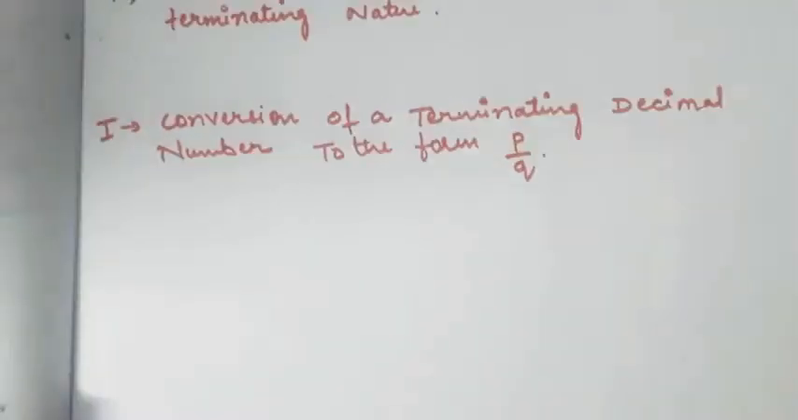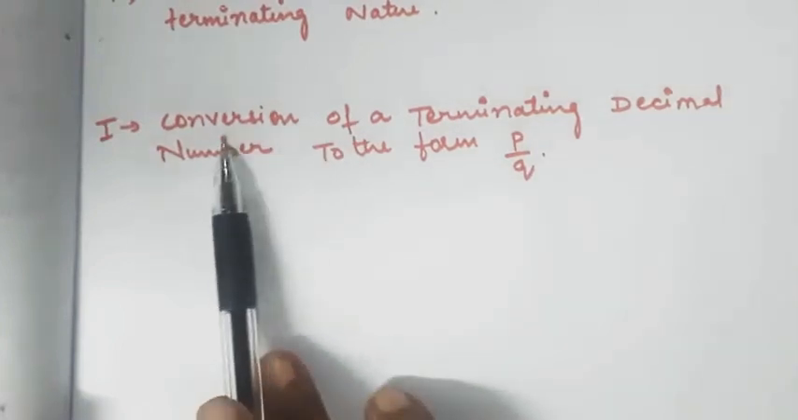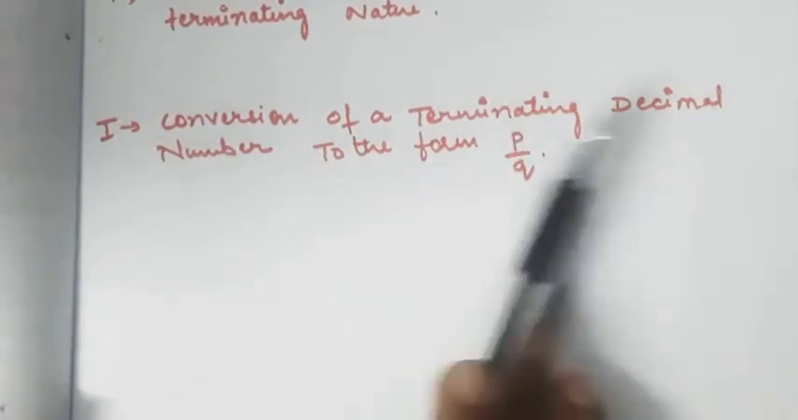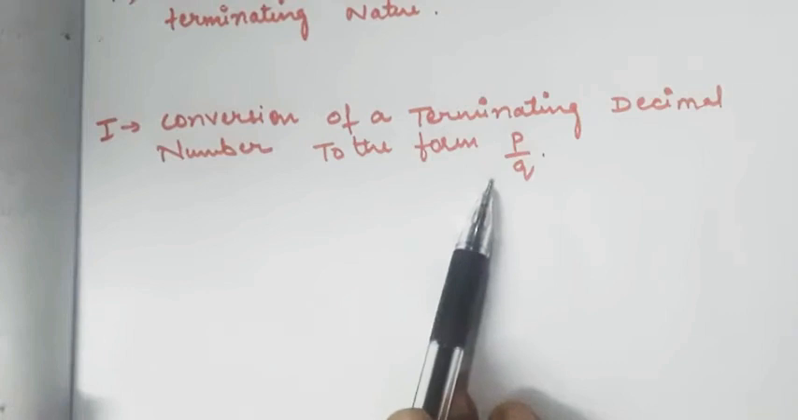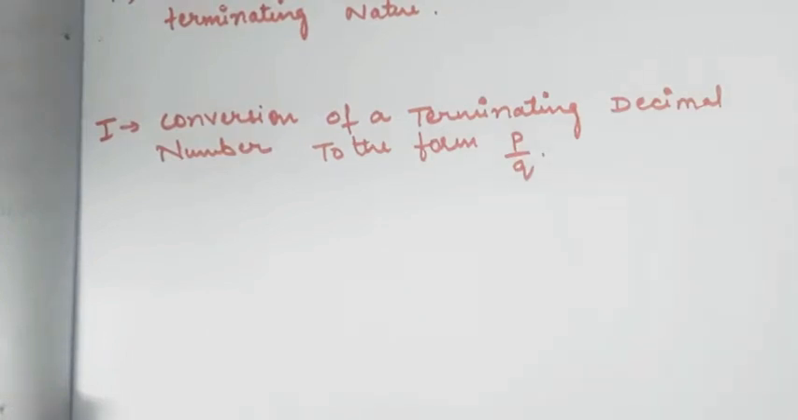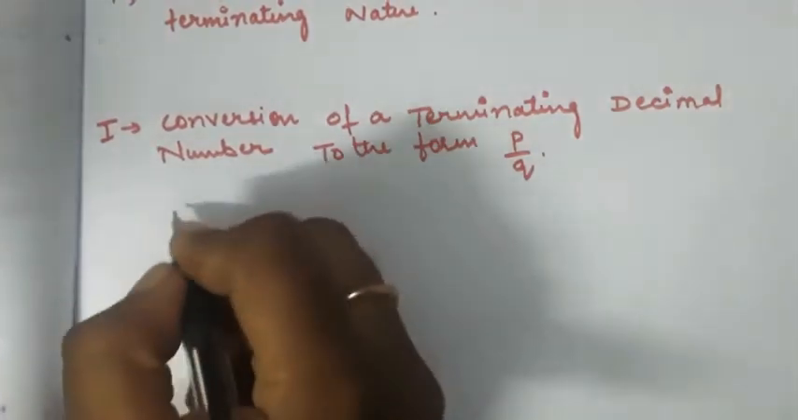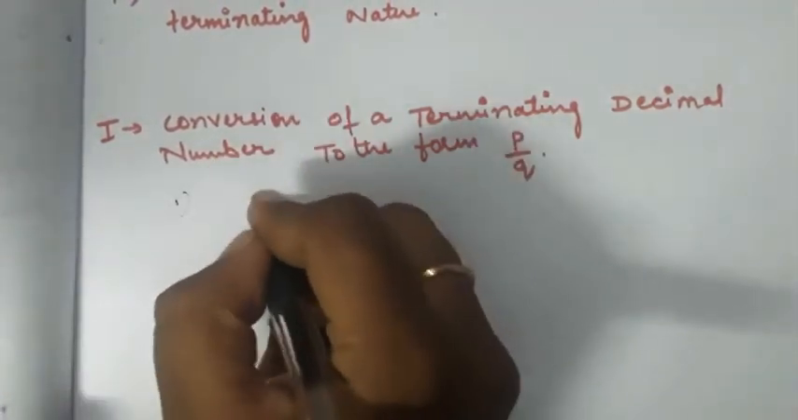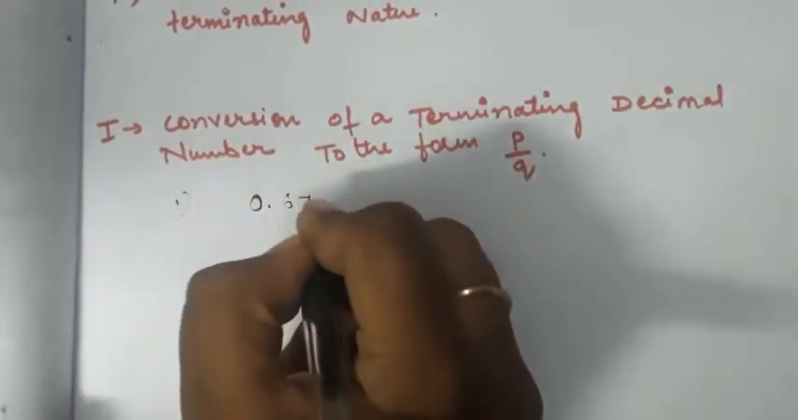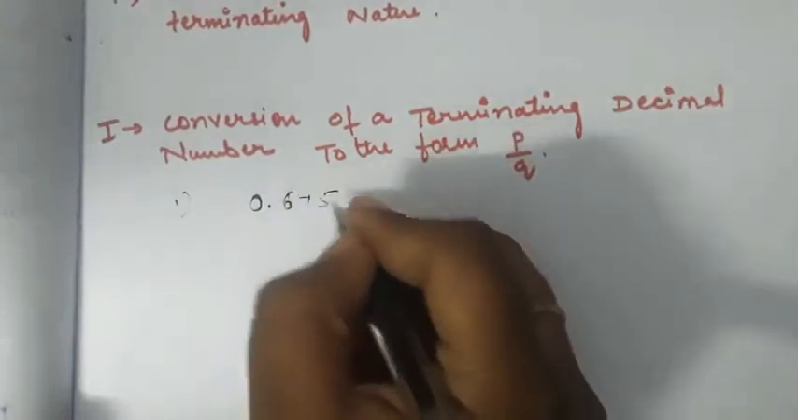We will discuss the procedure to convert a terminating decimal number into the form p by q. I'll explain this with the help of an illustrative example. Here the example: 0.675.